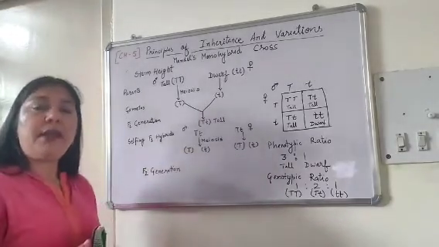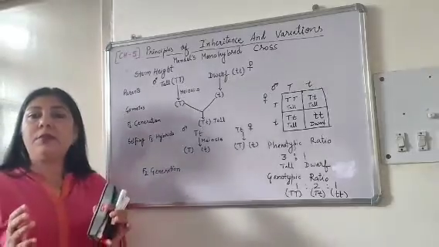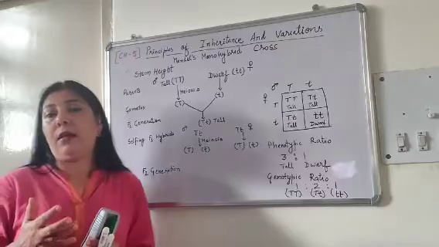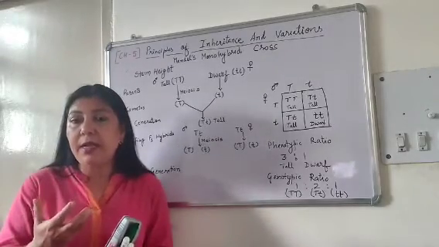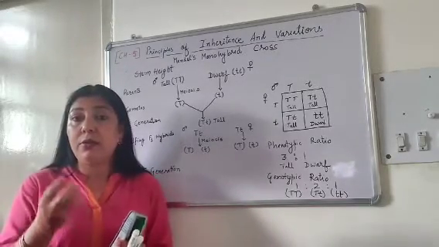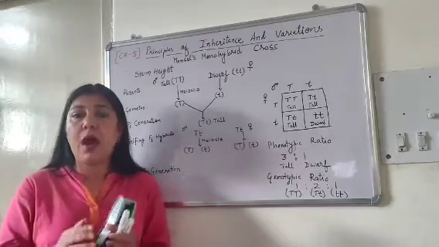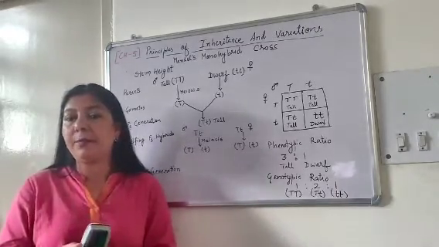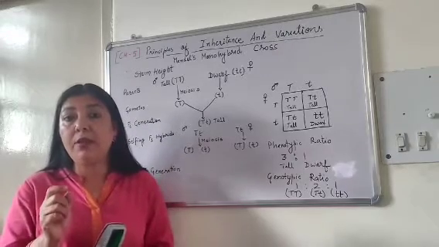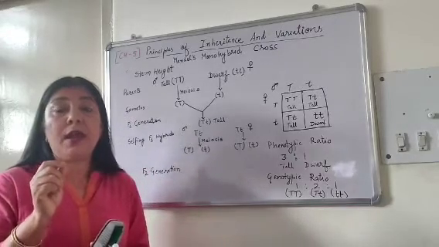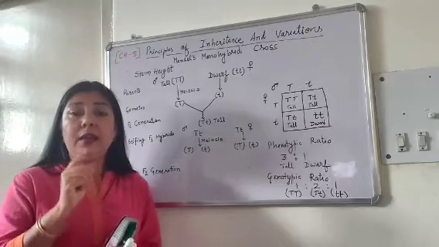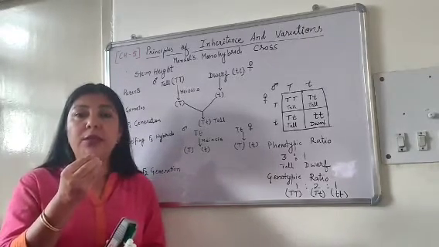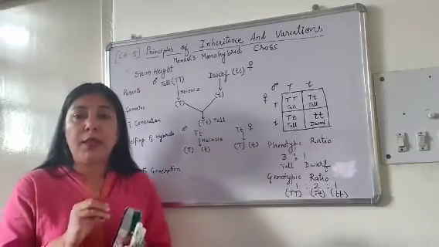What Mendel did, he first made true breeding parents. See, the pea plant is a bisexual closed flower. So how did he make the male and female parents? He did it by the artificial hybridization technique. In that, you must be remembering, we do the process of emasculation.